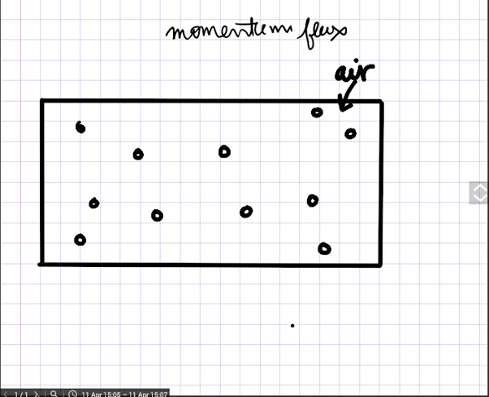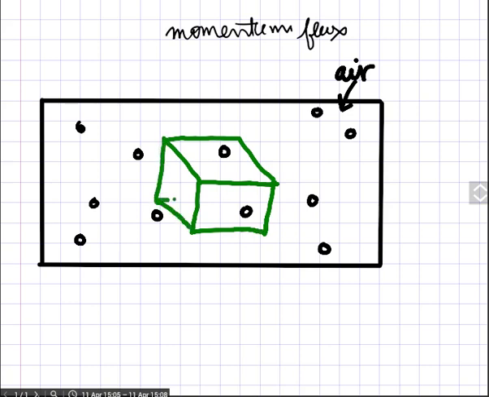Now suppose you want to study what momentum is being transferred through this section, or you can say I have drawn here a volume. I have taken a certain volume, I have selected in the room. You can select this volume. Now you want to know what momentum is being transferred into this volume or out of this volume. So can you imagine, is there some momentum that is being transferred?